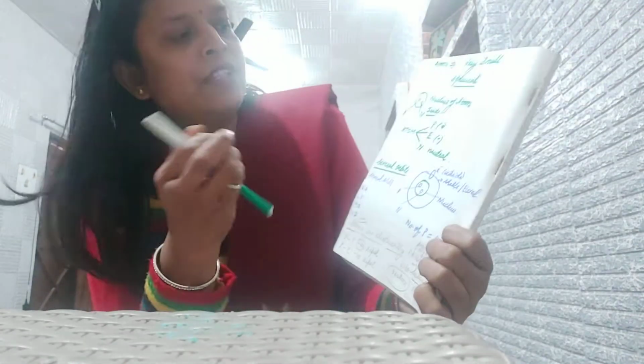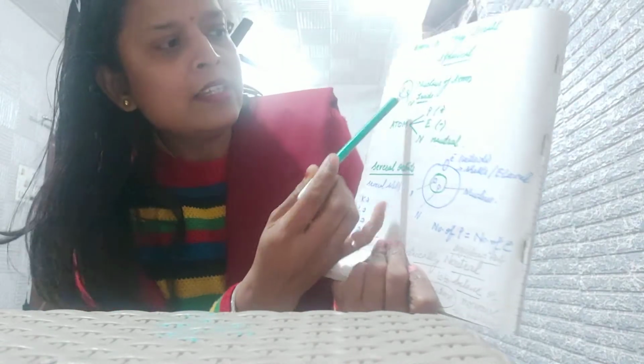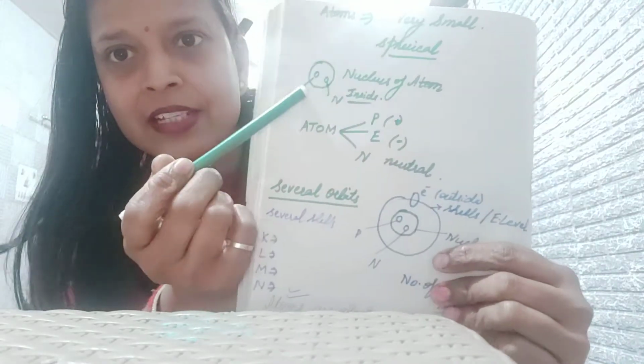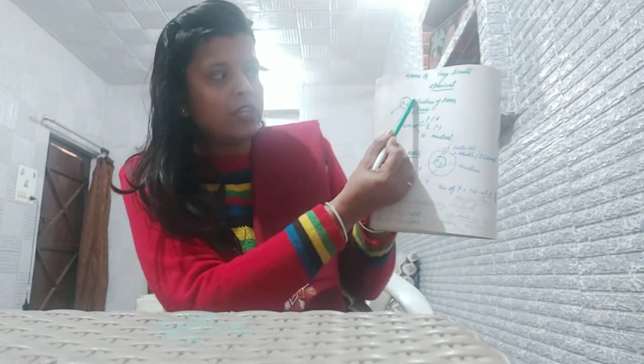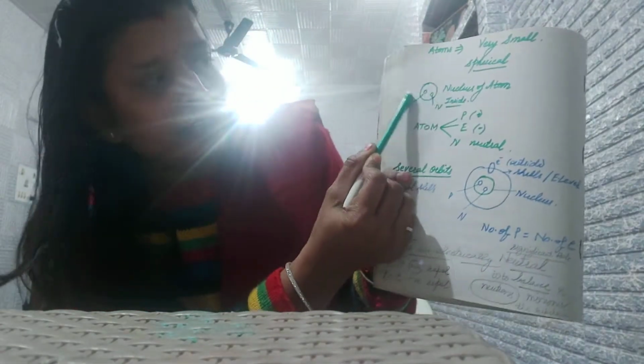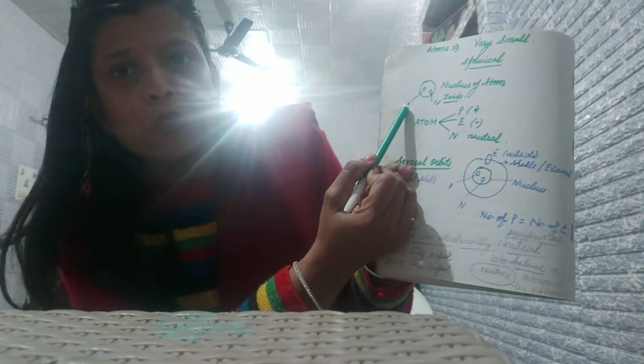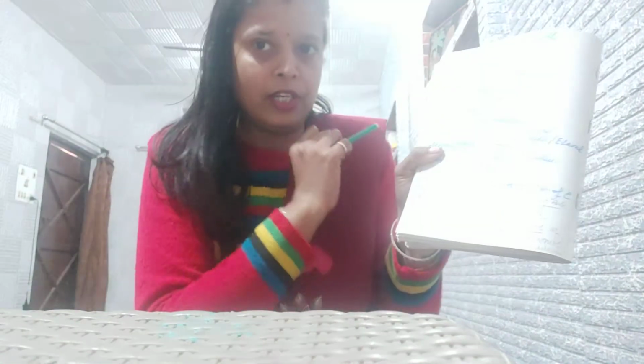Let's explain it with the help of this diagram I made for you. Suppose this is a circle. This circle is not an atom. This circle is simply a nucleus. And inside the nucleus of the atom, there are two contents, proton and neutron. First of all you have to write it in your copy that the center of the atom has a nucleus, this round spherical one, and inside the nucleus there are protons and neutrons.